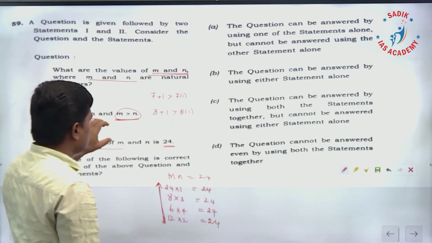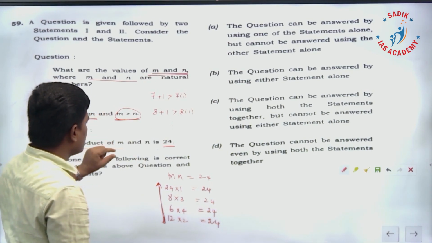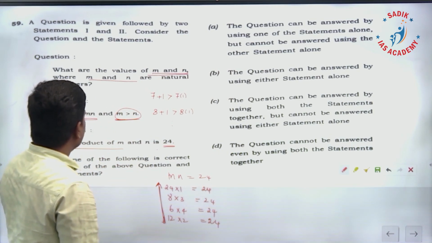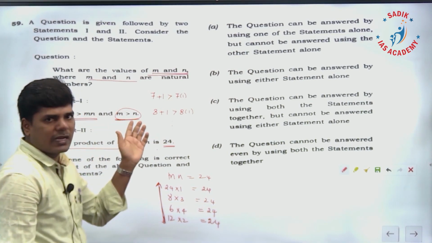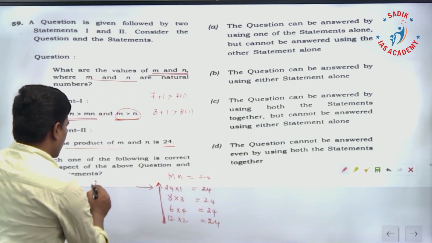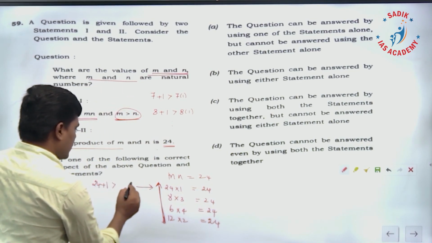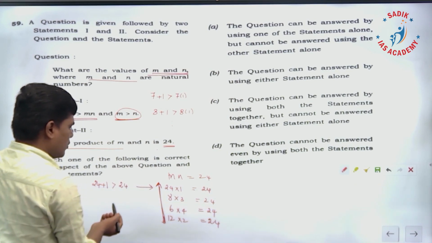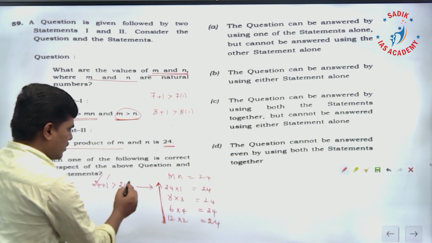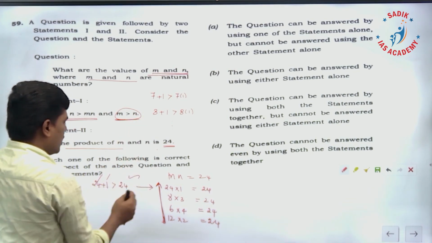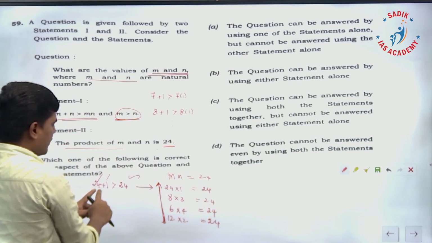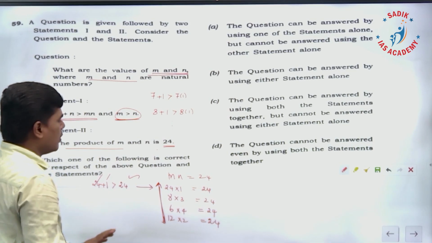Now if I combine two statements, what will happen? If I combine two statements, the product, these are the possibilities, and this condition, m plus n is greater than mn, where m should be greater than n. So here only this I think will work. 24 plus 1 is 25, and 24 into 1 is 24, so 25 is greater than 24. m is greater than n, so this is true. If I combine both the statements, multiplication of mn is 24, and also m plus n, that is 25, is greater than mn 24. Okay, I am able to find here.